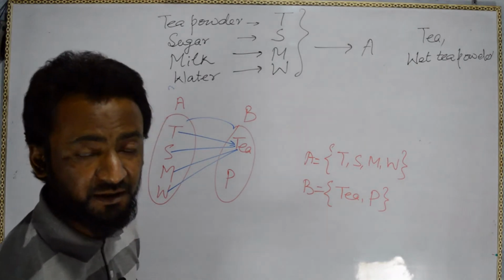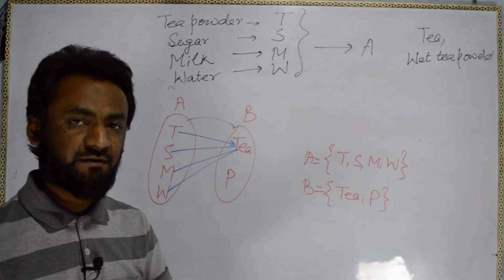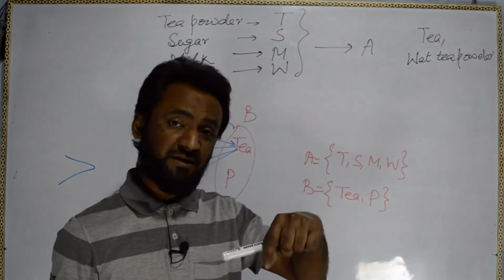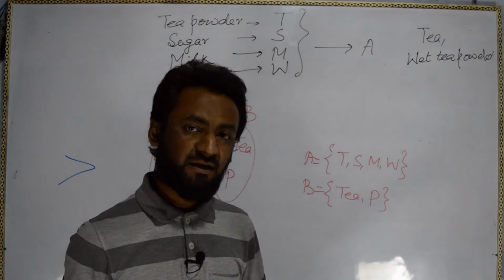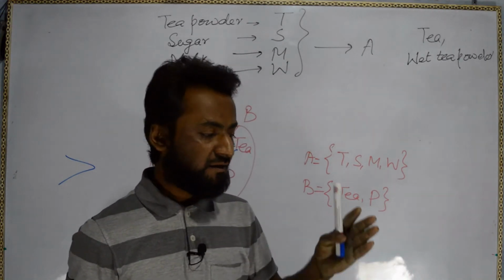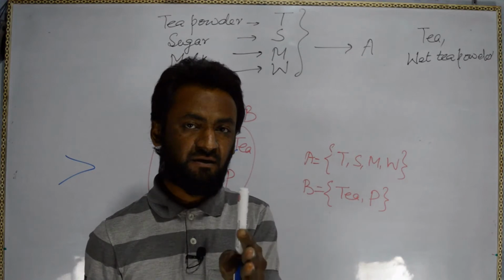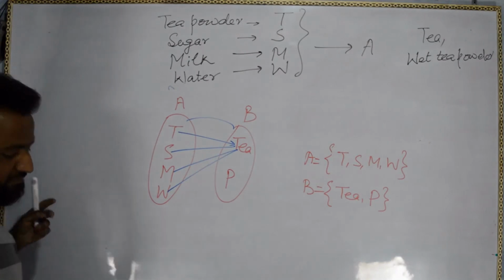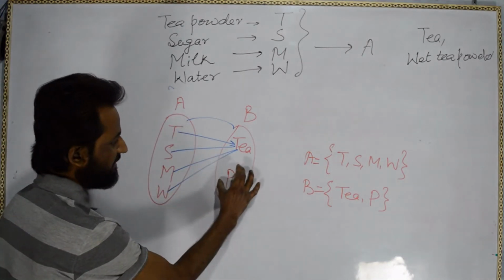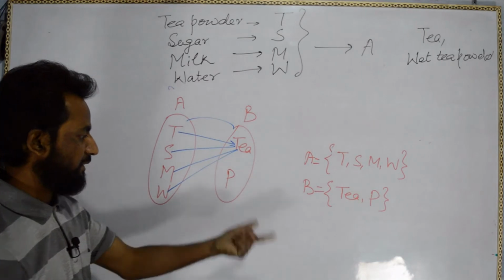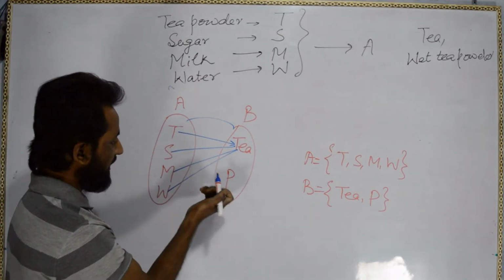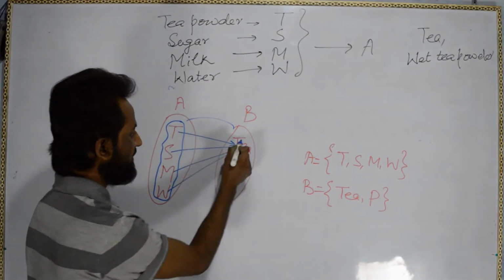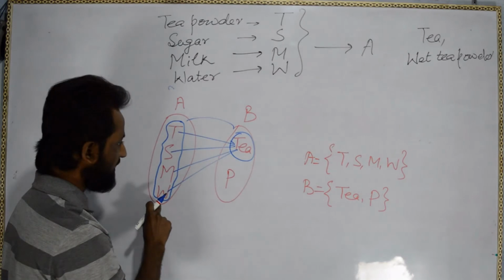For domain, range, codomain, we are not supposed to do it only for functions. It can be for relations also, because a function is always a relation, but a relation may not be a function; we have to check that. Whenever we are talking about a function, it is automatically a relation. Some parts will be in the wet powder form, but that's not an issue. All the elements of set A are mapped to B; no elements are left.